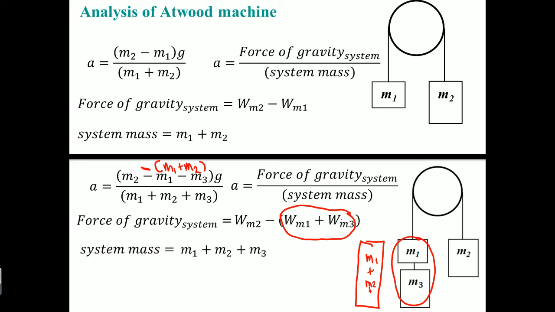So the mass of the system is still the same. The only difference is that there is a new force of gravity due to the third mass, and here we add it to the first mass because they're on the same hanging side, which is on the left side. All right.